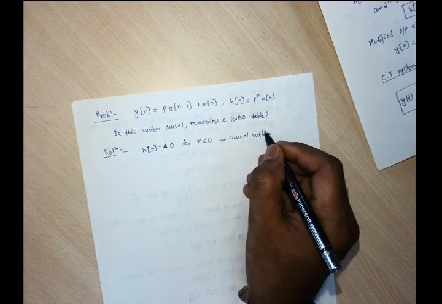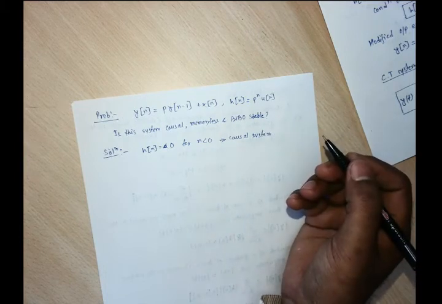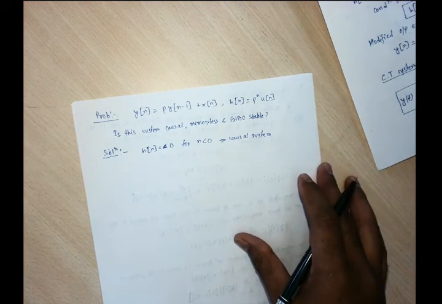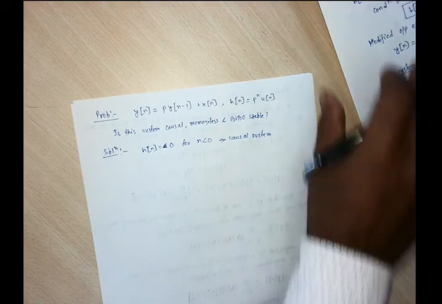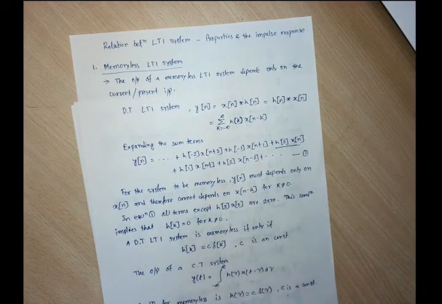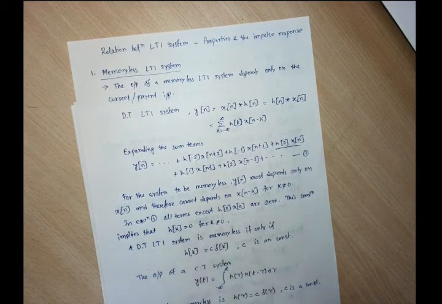What about the memoryless condition? Does it have memory? Memoryless means the output of the system depends upon the present input only, right? So the condition is that h of k is equal to 0 for k not equal to 0.